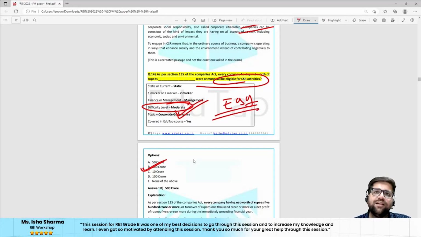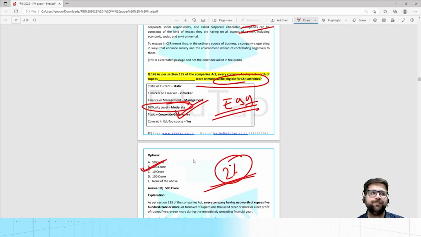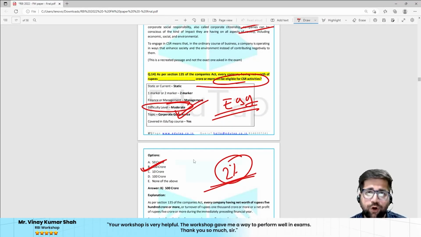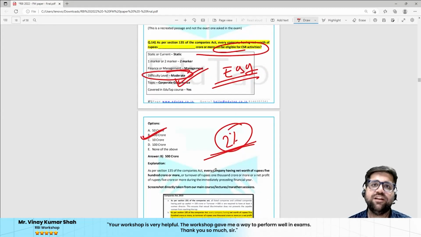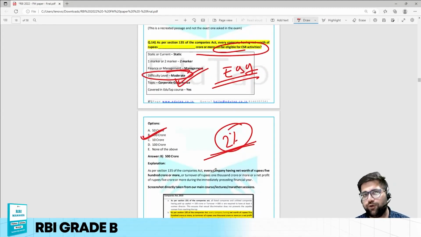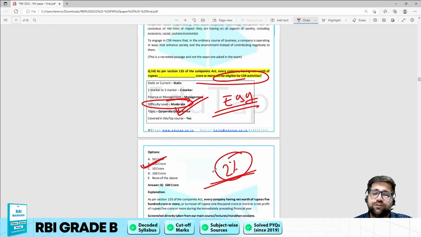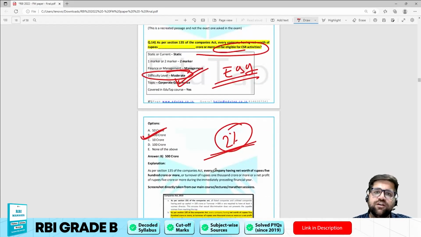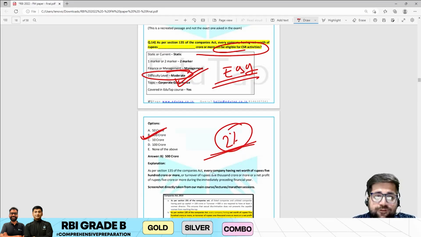We all know that they have to do a CSR of 2%. So these are certain very easy topics which could have made a difference between the topper and those people who are not selected in the interview phase. Now the first question was regarding the net worth of the CSR company. So the answer will be 500 crore.